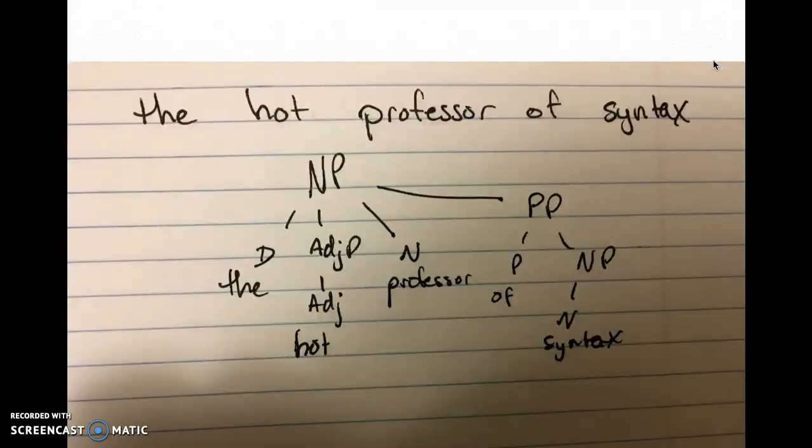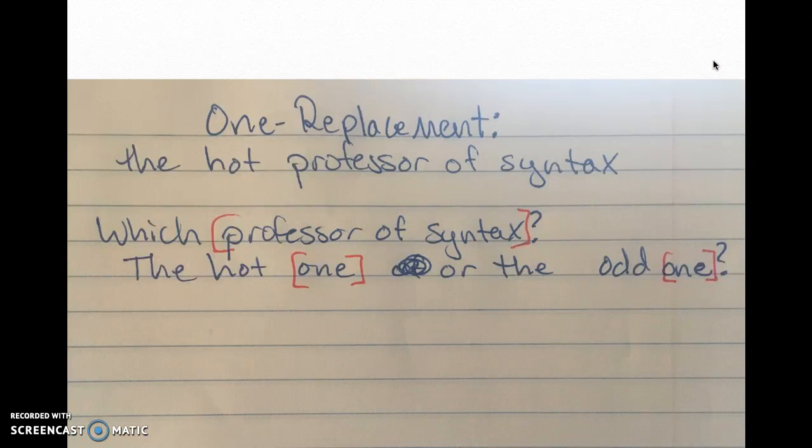Like this? Yeah. Okay, can we do the one replacement here? Well, what would that look like? Well, if I tell you I met with the professor of syntax and you ask which one, I say the hot one, which shows that one replaces professor of syntax. The way that this flat tree goes, it doesn't show that relationship, which is why we have to do X-bar. So with X-bar theory, what does the tree look like?